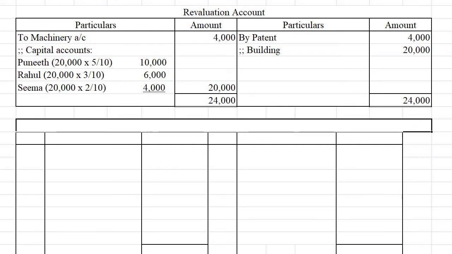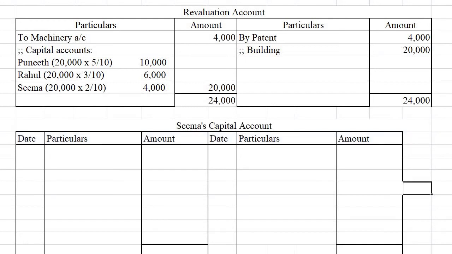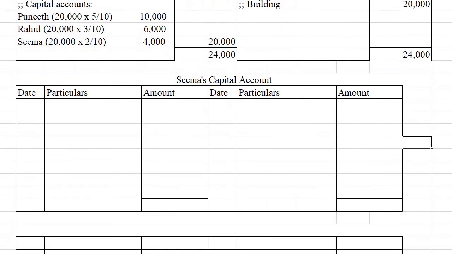Now we will prepare Seema's capital account. Here it is given to prepare Seema's capital account only, not the capital accounts of other partners. That need not be prepared here. So we can write first her opening balance. Here the date column is also mentioned.